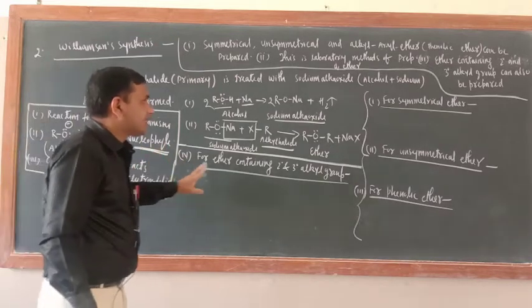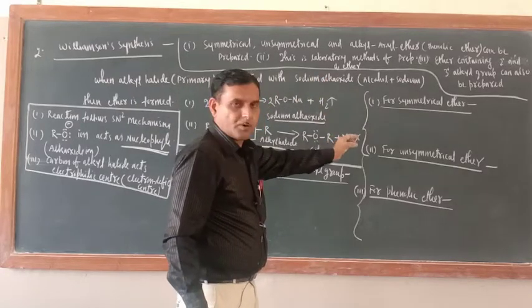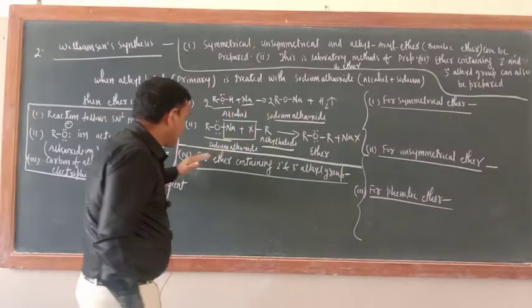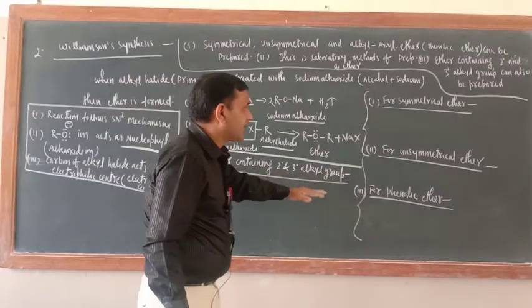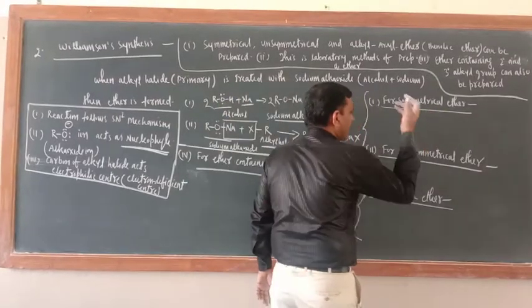Okay, now just see, already what you have written here, this method is good for the preparation of symmetrical, unsymmetrical, phenolic ether containing 2 degree and 3 degree alkyl group. So just we should write here for symmetrical ether how it is good.